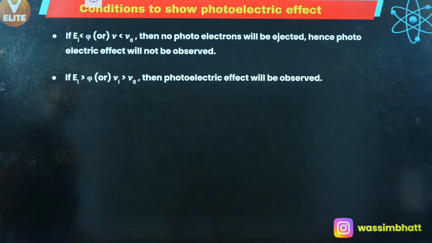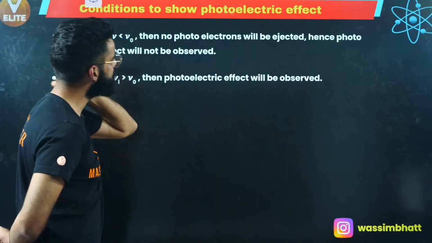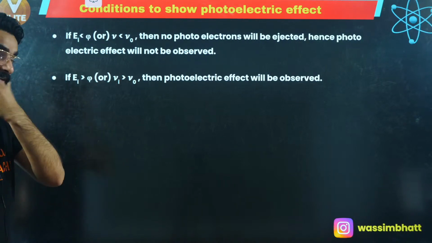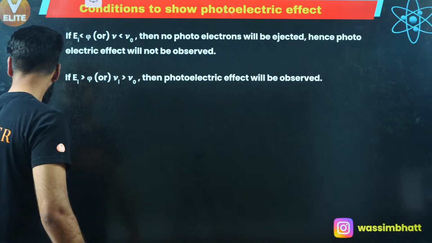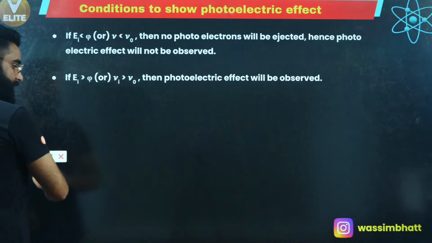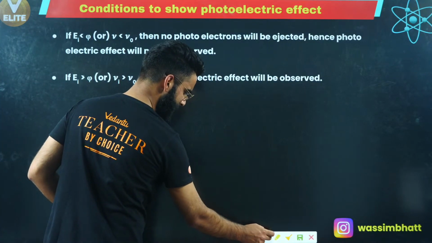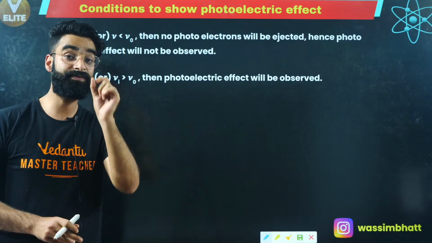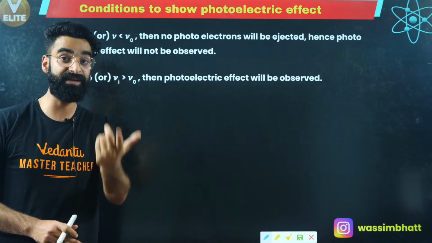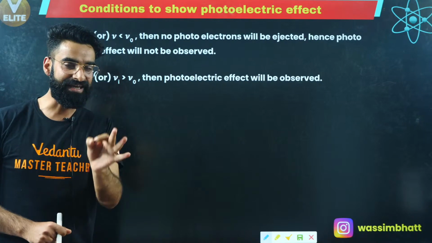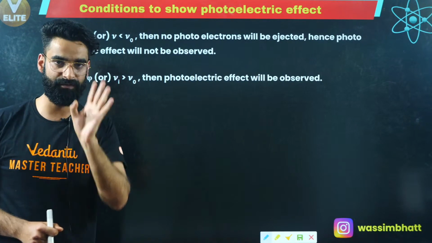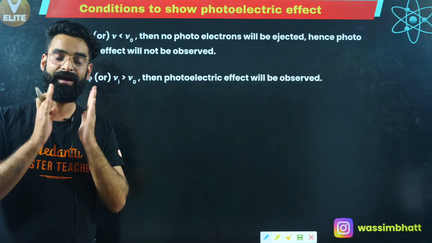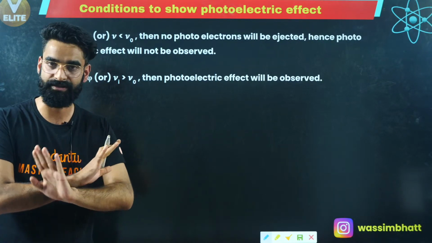Perfect, guys. So, conditions to show the photoelectric effect. What are the conditions which must be satisfied? Then only the photoelectric effect is going to happen. Very simple. Remember, if the incident energy which I am giving in the form of light radiation is less than the work function, at that time the photoelectric effect is not going to happen.